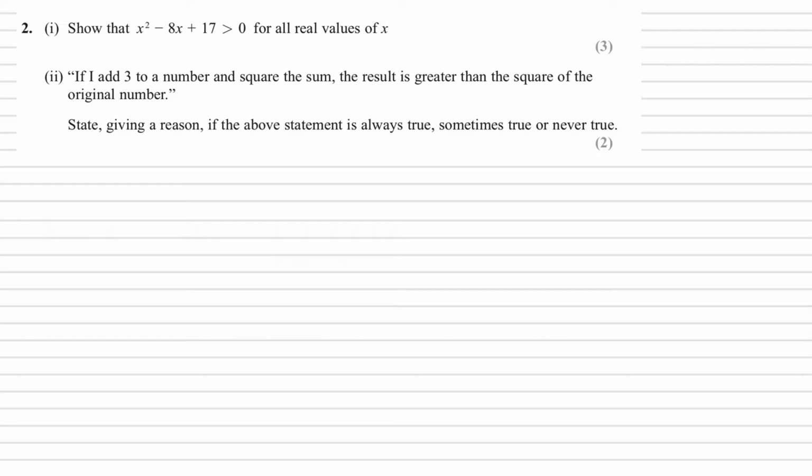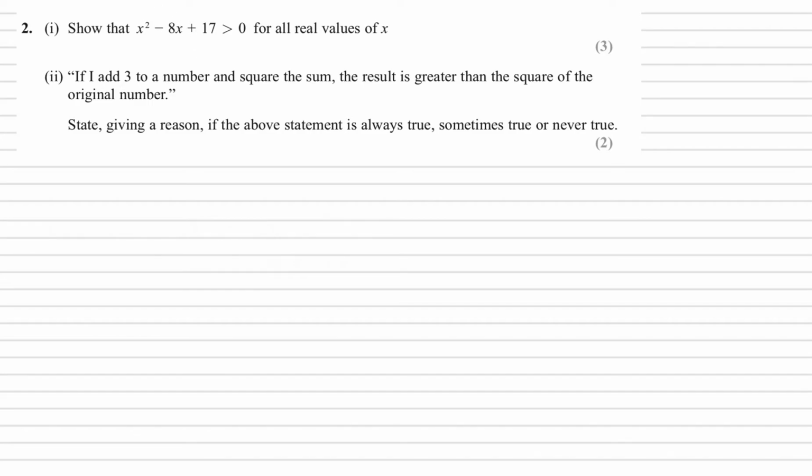So it's going to be quite difficult initially to look at this inequality and to say that it's greater than 0, because we have a squared term here, and then we're minusing 8 times that x term, and then we're plusing 17, so it could get a little bit messy just to look at it like this. So what I'm going to do is complete the square, which will make it much easier on the eye, much easier to look at, and then maybe we can draw some conclusions from there.